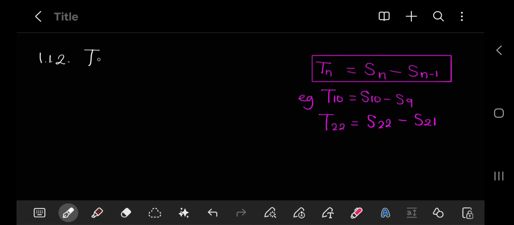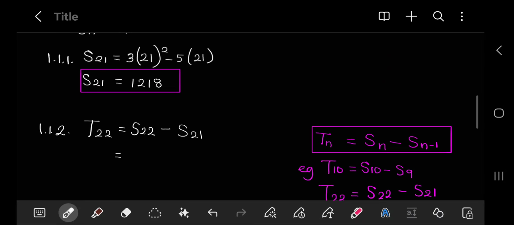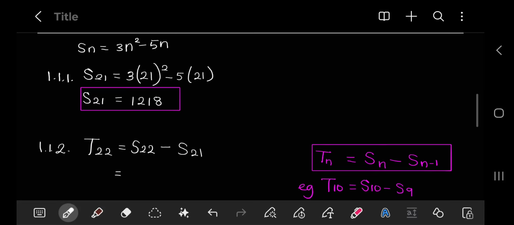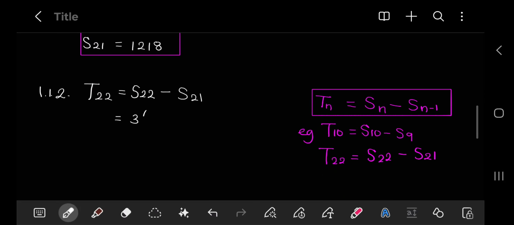To answer this question, T22 is equal to S22 minus S21. You can calculate S22 and S21 separately and then substitute in here, but I'm just going to do it all in one. If we remember the formula, 3n squared minus 5n, it's going to be 3 into 22 squared minus 5 into 22, and then minus S21.